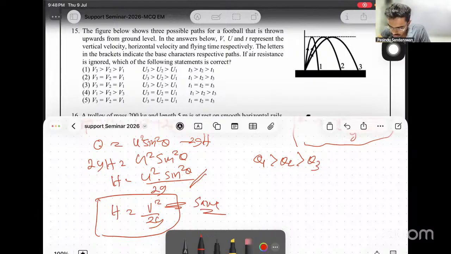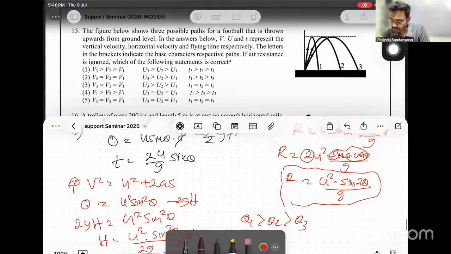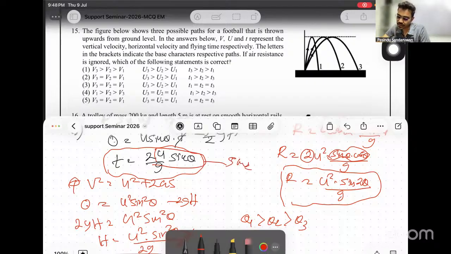Now there are a few answers with equal velocities. Keep it there. And the horizontal velocity is given as, before that we can argue on time. What about time? Now we know u sine theta was the same in both, from the previous argument. If u sine theta was the same, 2 and g are constants, so times must be the same. Then times are also the same.